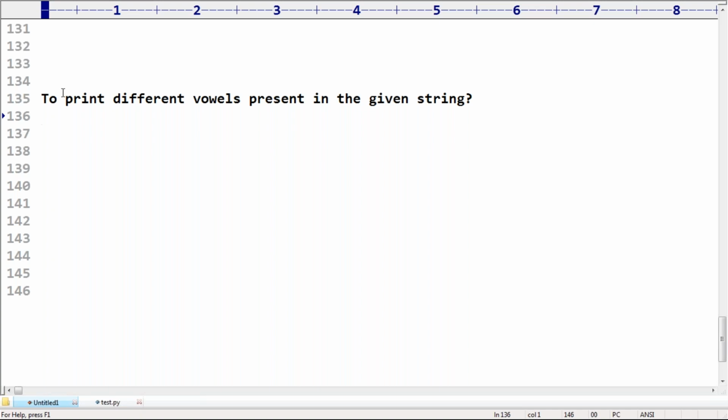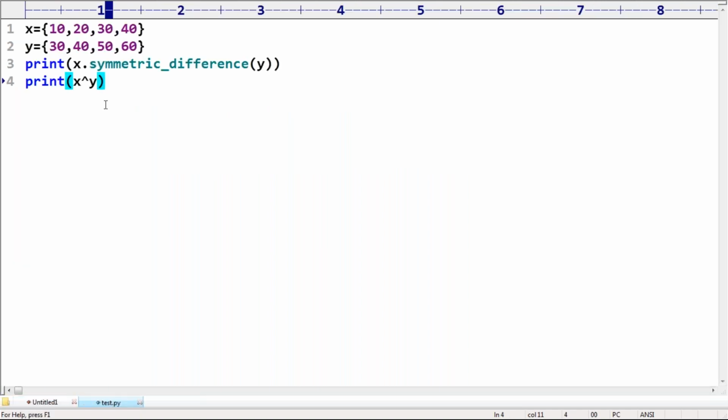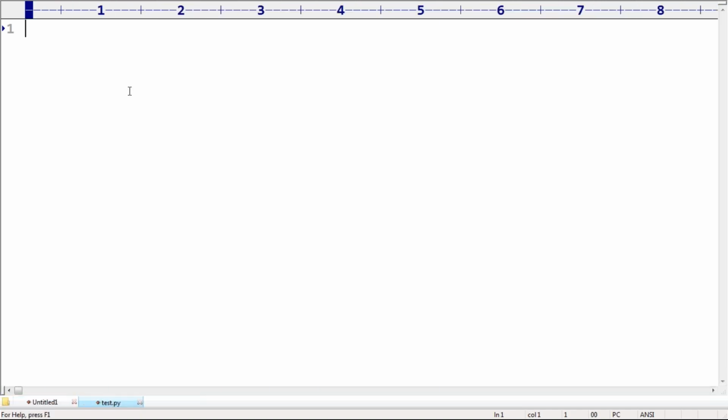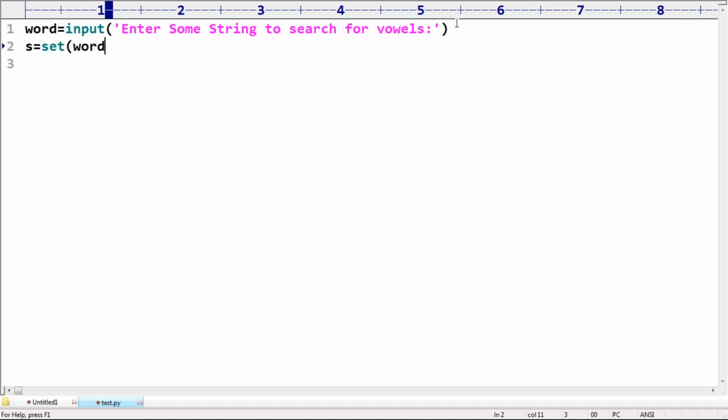What I will take? Very, very simple, sir. Here, read the string. s is equal to input, enter some string to search for vowels. Next, sir, assume that this is the given word. Can you please consider the different letters present inside the word? s is equal to set of s, that's all.